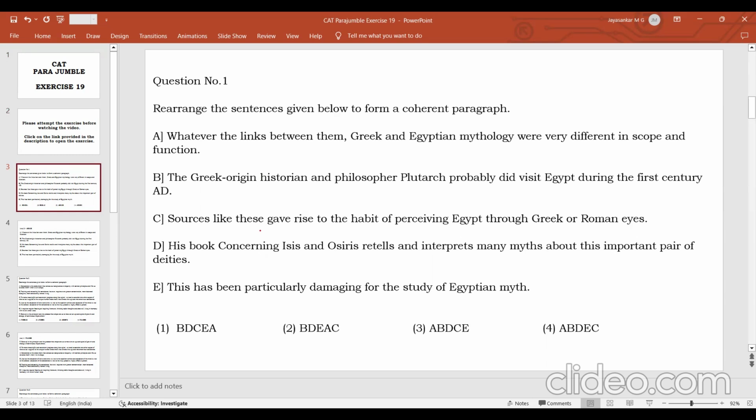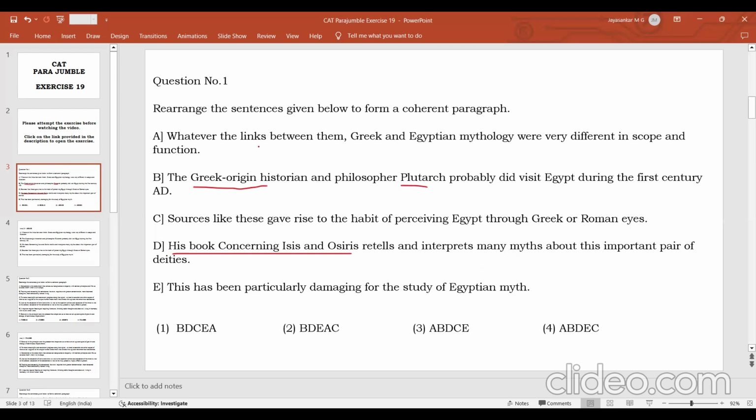If the passage is a little bit confusing, you should make sentence pairs and then form the connections between the sentence pairs. So here, how can you make the sentence pairs? See, his book concerning Isis and Osiris is given. So who is the only person who is discussed here? The Greek origin historian and philosopher Plutarch. So what are the two sentences saying? The Greek origin philosopher probably visited Egypt during the first century, and he wrote a book regarding the Egyptian myths of Isis and Osiris, which is interpreting the Egyptian myths from a Greek point of view. Why? Because this person is a Greek historian. So this is what the passage is saying.